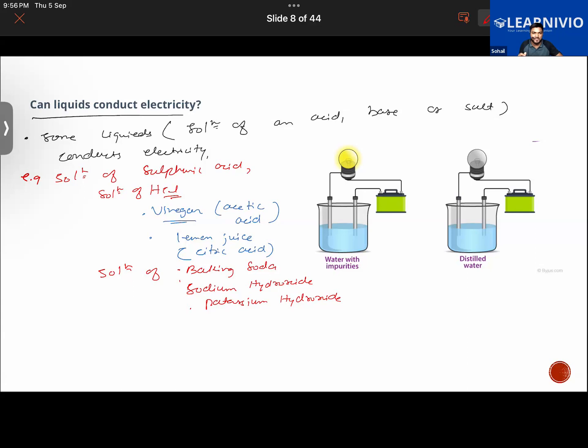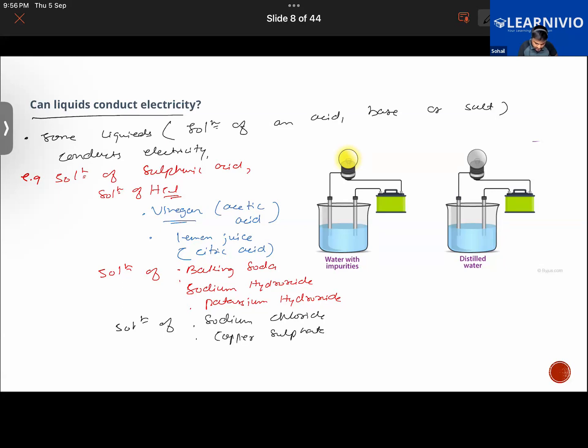You have copper sulfate, or any other salt will be conducting electricity in solution when it is mixed with water. So then we have examples like a solution of sodium chloride or copper sulfate.